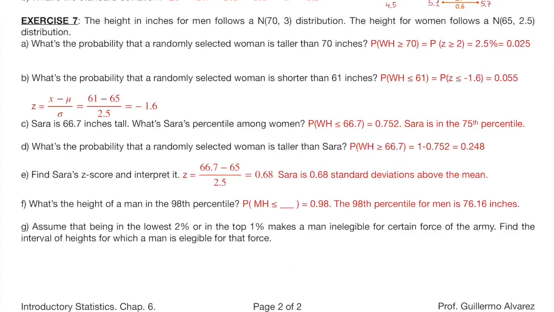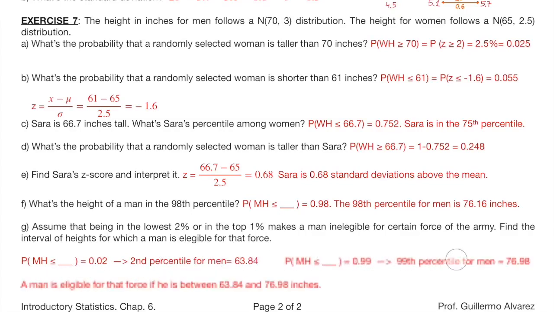The last question is simply doing the same twice. For the lowest 2%, the probability of being below is 0.02, and for the top 1%, the probability of being below is 0.99. You get these scores, and then you can say, a man is eligible for that force if he is between 63.84 inches and 76.98 inches.